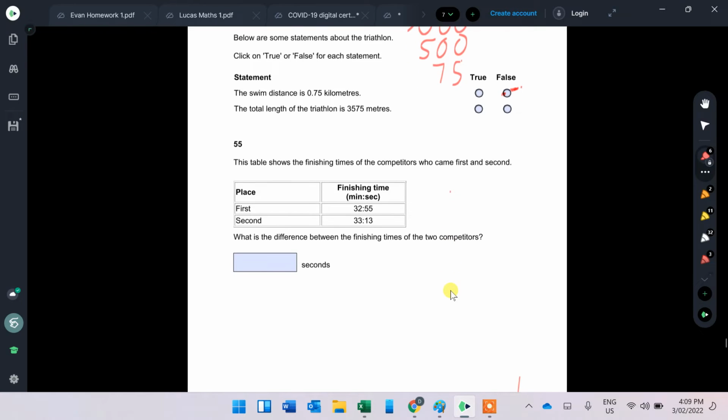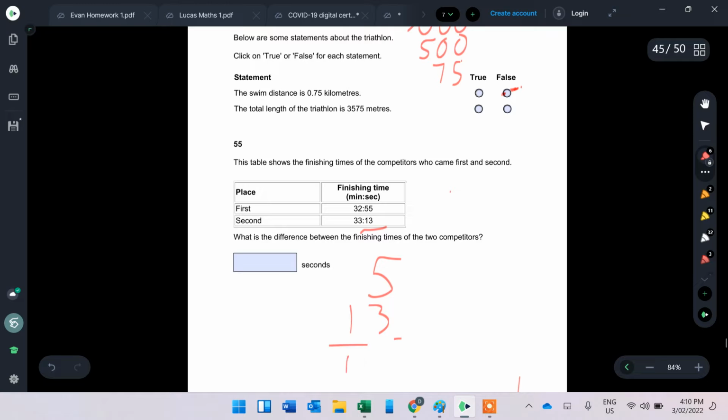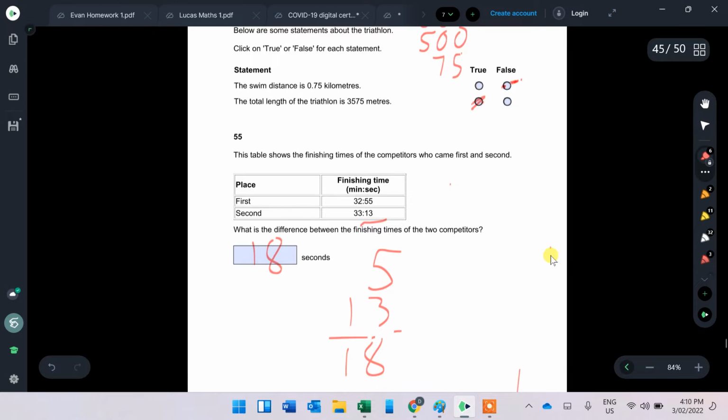Number 55. The table shows the finishing times of the competitors who came first and second. What's the difference? I want to get the first one to be at 00, so we've got to add 5 seconds to make it 3300, because there are 60 seconds in a minute, and then there's another 13 seconds there. So 5 plus 13 is 18. So 18 is our answer. Okay, let's keep going.